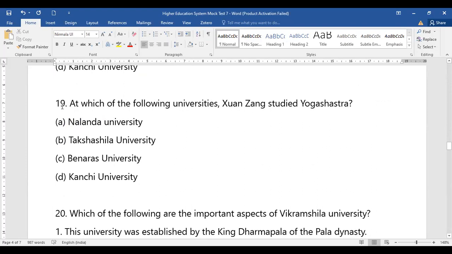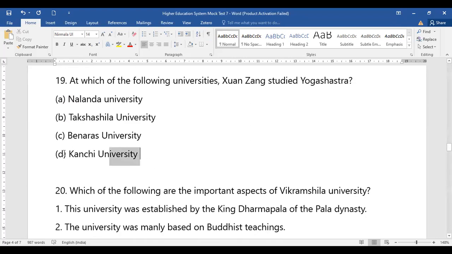Okay. Now, let's come to question number 19. In which of the following universities did Yang Zhang study Yoga Shastra? So the Chinese scholar studied Yoga Shastra under which university? Whether it is Nalanda, Takshila, Banaras University or Kanchi University. With respect to question number 19, Yoga Shastra was studied by this Chinese scholar at Kanchi University. Okay, that is option D.